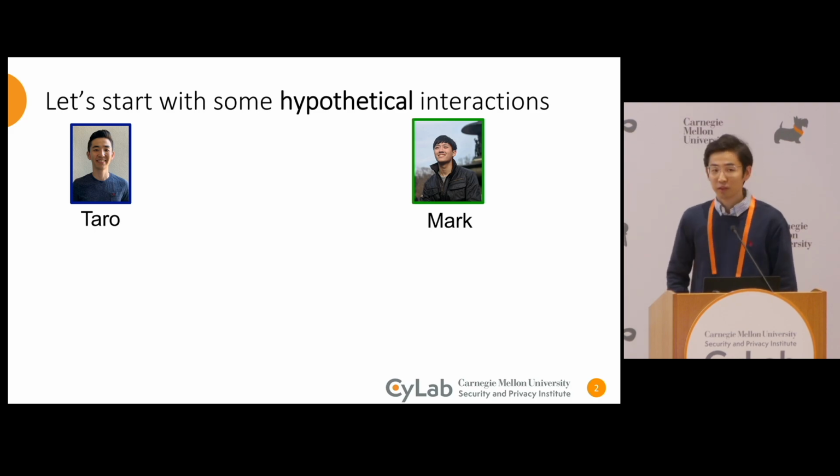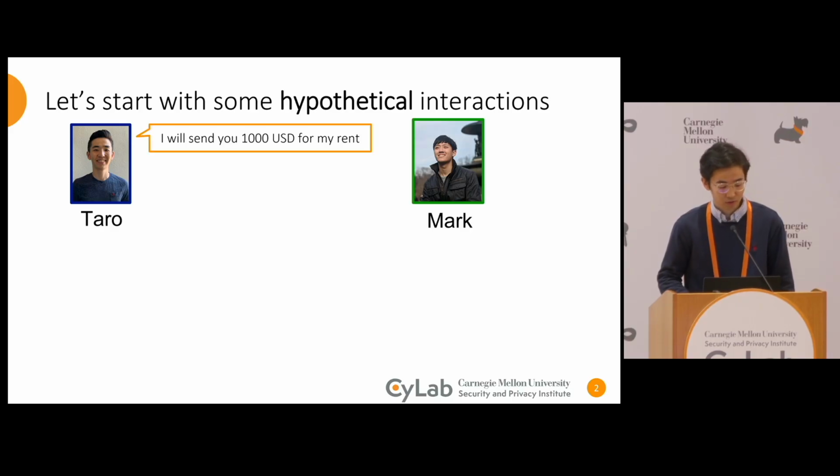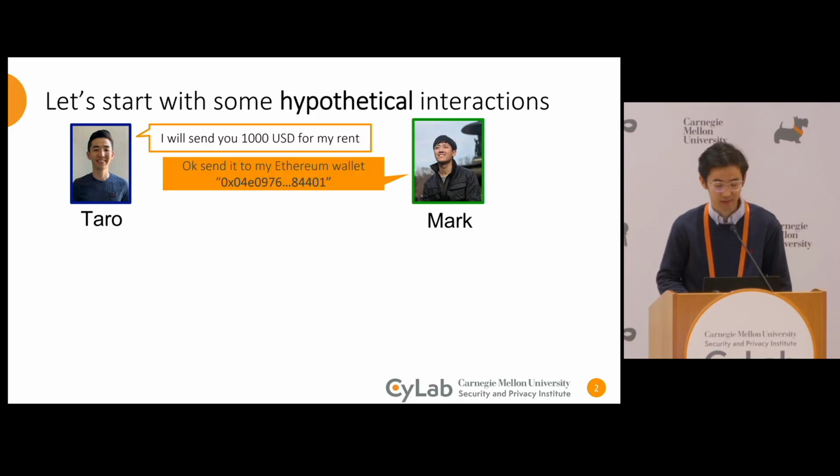Let's start with some hypothetical interactions that I made up with my co-authors. I wanted to send $1,000 to my co-author Mark, and he asked me to send it to his Ethereum wallet, which is a 40-digit hexadecimal string.